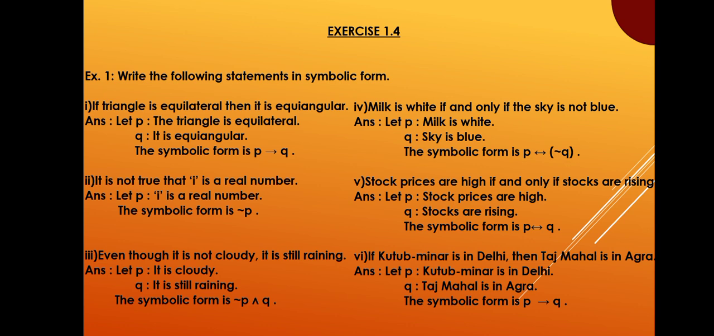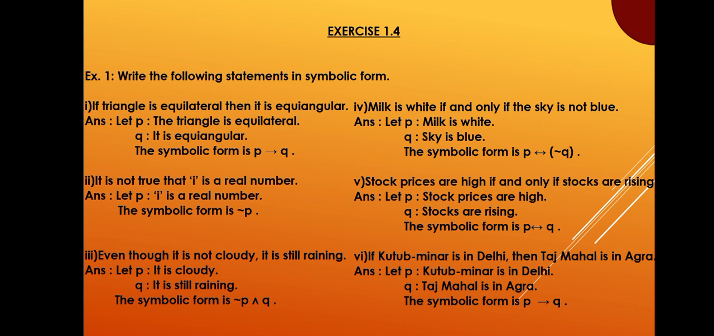Even though it is not cloudy, it is still raining. Answer. Let P be, it is cloudy. Q be, it is still raining. The symbolic form is, not P, and Q. Milk is white if and only if the sky is not blue. Answer. Let P be, milk is white. Q be, sky is blue. The symbolic form is, P if and only if not Q.